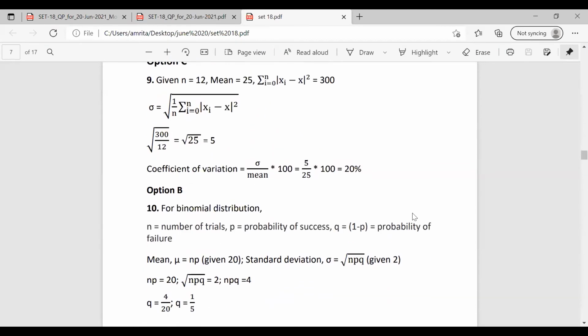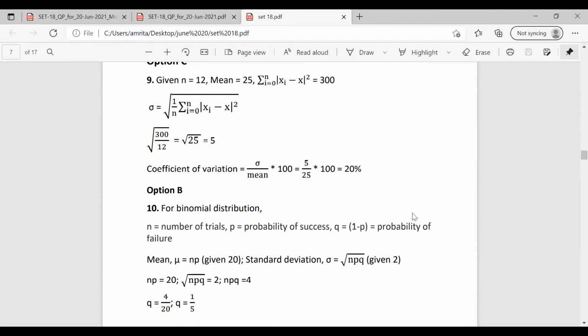Okay. So n is 12. The mean is given as 25. The coefficient of variation is given, and the sum of squares of deviations, sigma i equal to 0 to n mod of xi minus x whole square, is equal to 300. We have to find the value of sigma here.